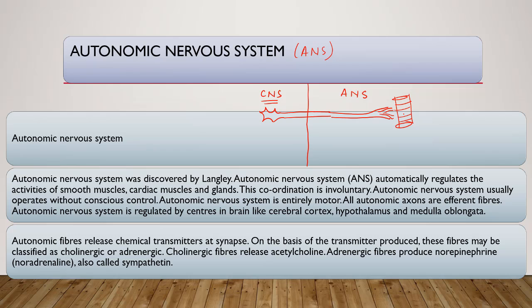Also known as somatic nervous system. There are autonomic ganglia like this.